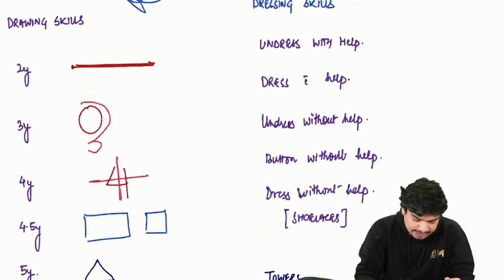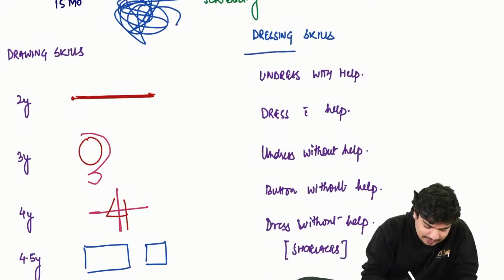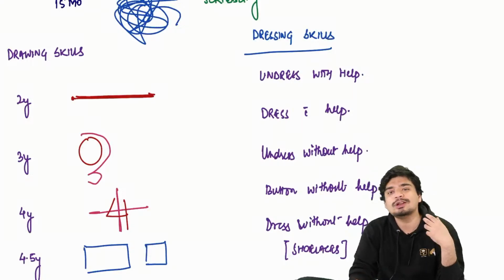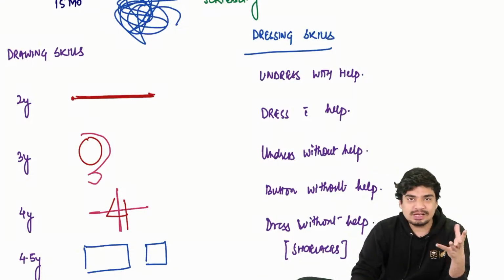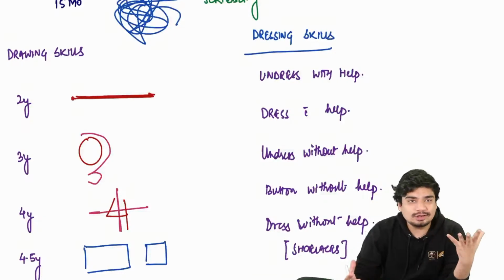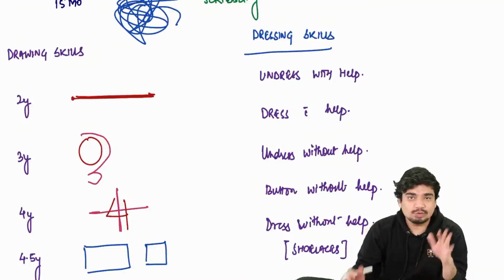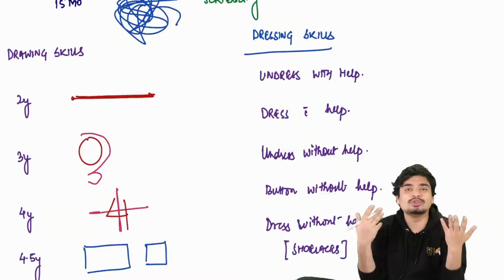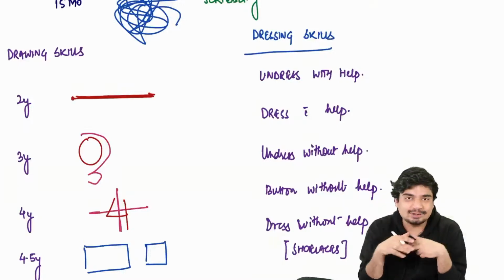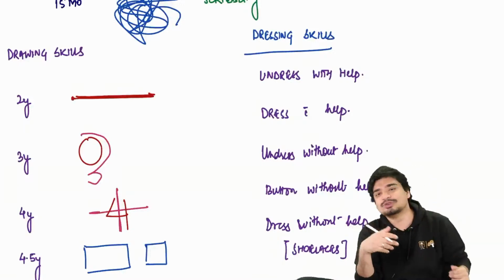Alright. Coming to some important dressing skills. Now, if you are in a room with your significant other, let's say you're a female in a room with your boyfriend, or for all the boys in the house, let's say you are in a room with your girlfriend. Would the clothes come up or would the clothes go down? Would you be able to remove the clothes easily? Obviously, you will be able to remove the clothes easily.